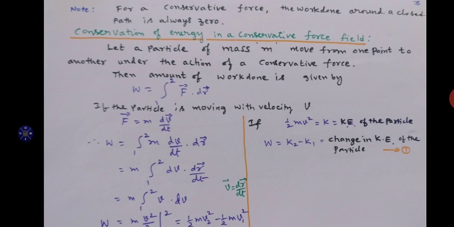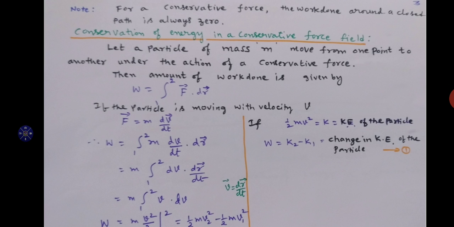To reach the particle from point 1 to 2, the total amount of work done is W equal to integration 1 to 2 of force into displacement. If the particle is moving with velocity v, then according to Newton's second law of motion, F equal to ma or m into dv by dt. Therefore, substituting the value of F, the total work done W is equal to integration 1 to 2 of m into dv by dt.